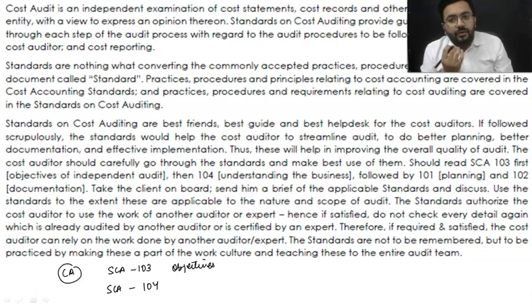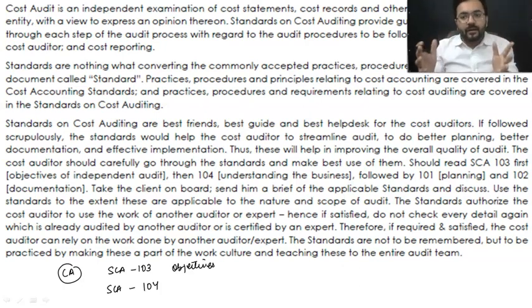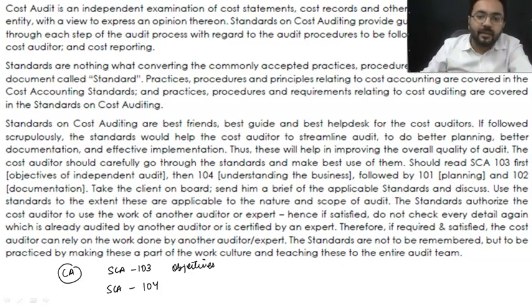Whenever you conduct an audit of any entity, first of all you need to understand their business: what kind of business they are doing, what their production plan is, how things are moving, and what the various expenses are which they incur, particularly of a costing nature. And after that, this is all about understanding the business.